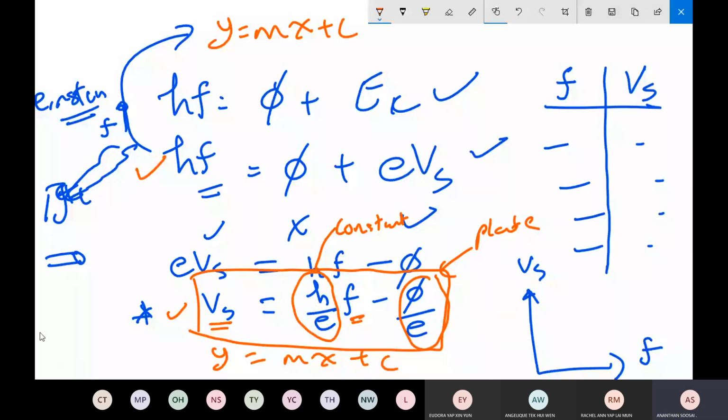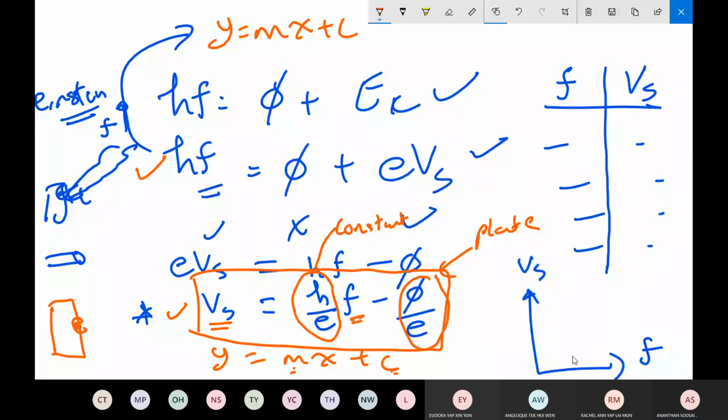This work function is the work function for the electron closest to the surface. It is constant. So according to Millikan, these two are constant. So in y equals mx plus c, m is constant and c is constant. It must be a straight line. If we plot VS versus F, it should give us a straight line.